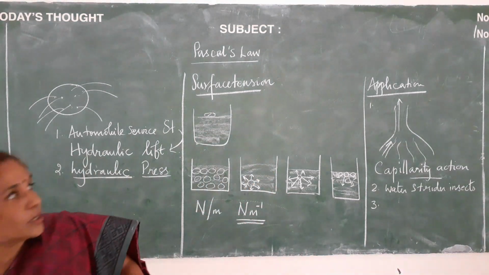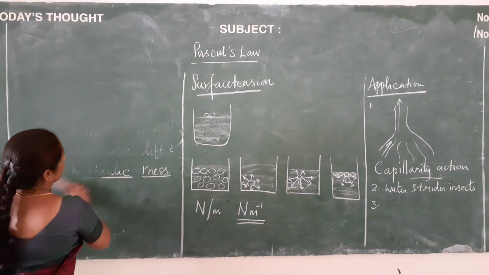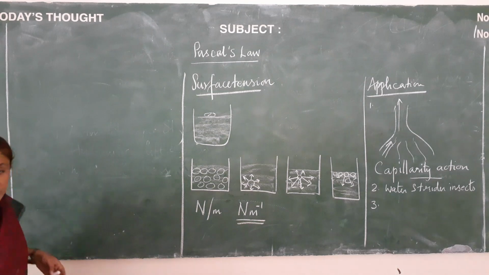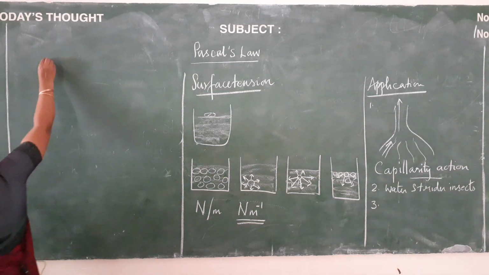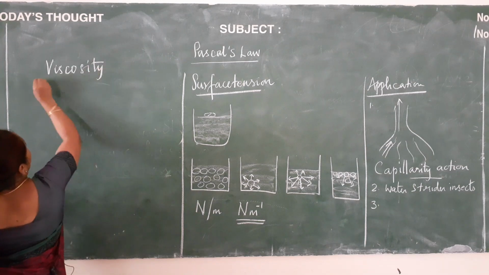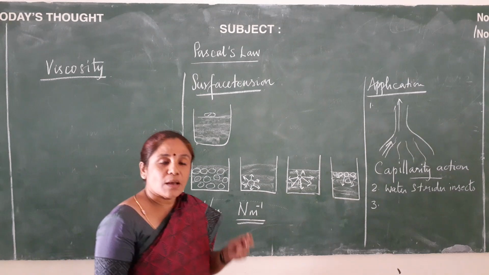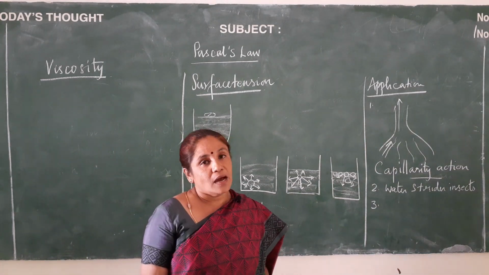Next, we shall look into the other property, viscosity. Let us see what viscosity is. Here also, we are going to learn about an activity. Take some amount of water, some amount of coconut oil and honey.